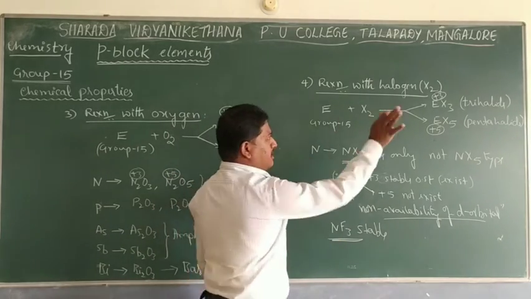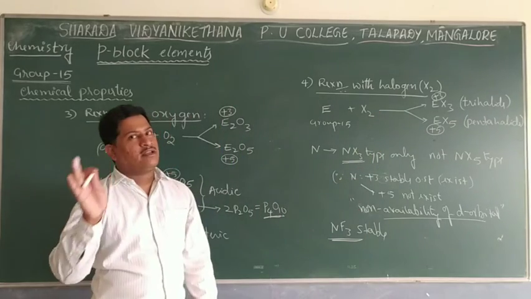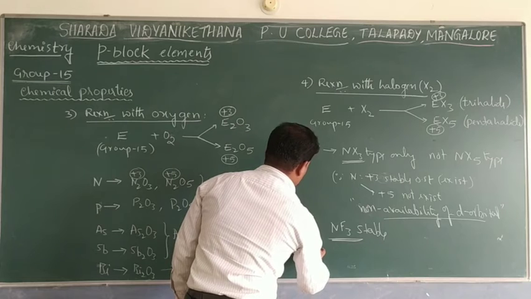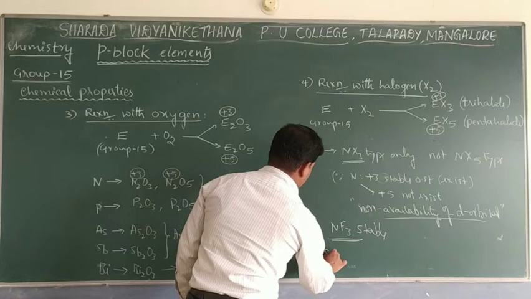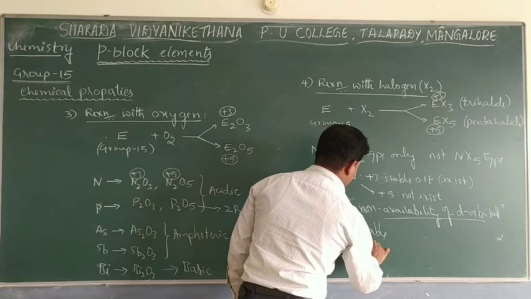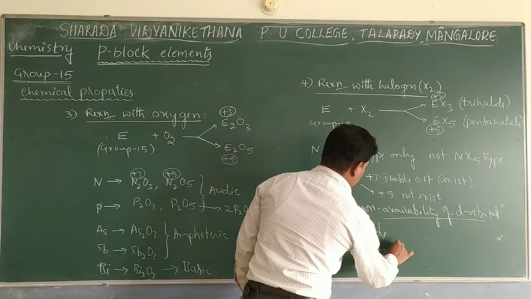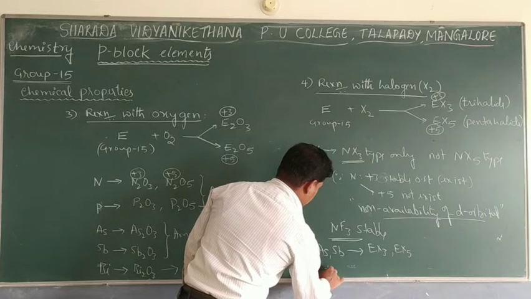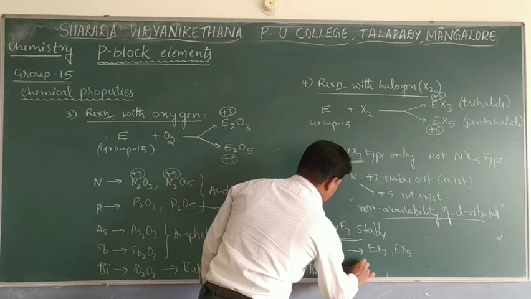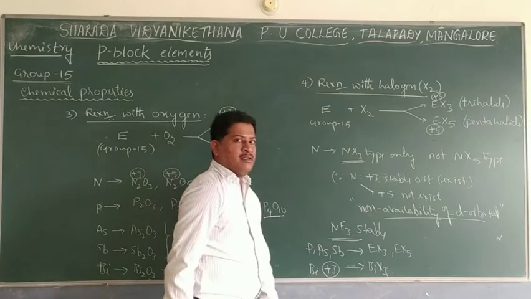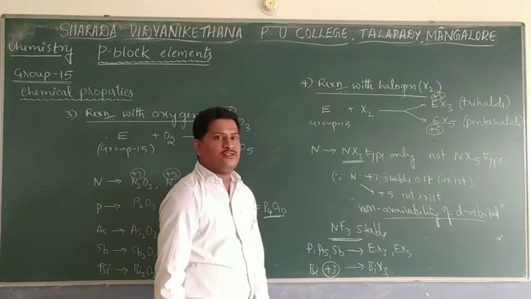But all other elements can show both trihalide as well as pentahalide. So it is observed that phosphorus, arsenic, and antimony all form trihalide as well as pentahalide. But for bismuth, only the +3 oxidation state is stable, so bismuth shows the more stable trihalide.